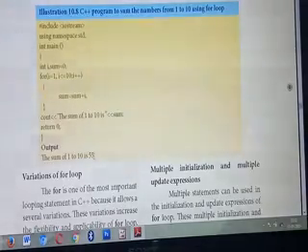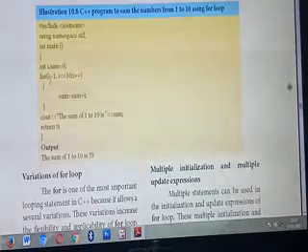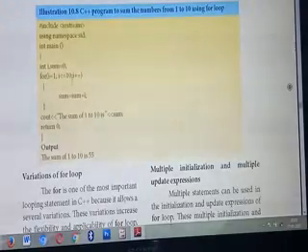How will you get the answer 55? Listen carefully. First, I equals 1. What's the formula? Sum equal to sum plus I, isn't it? What's the value of I now? The initial value is 1. Next, it will check the condition: is 1 less than or equal to 10?